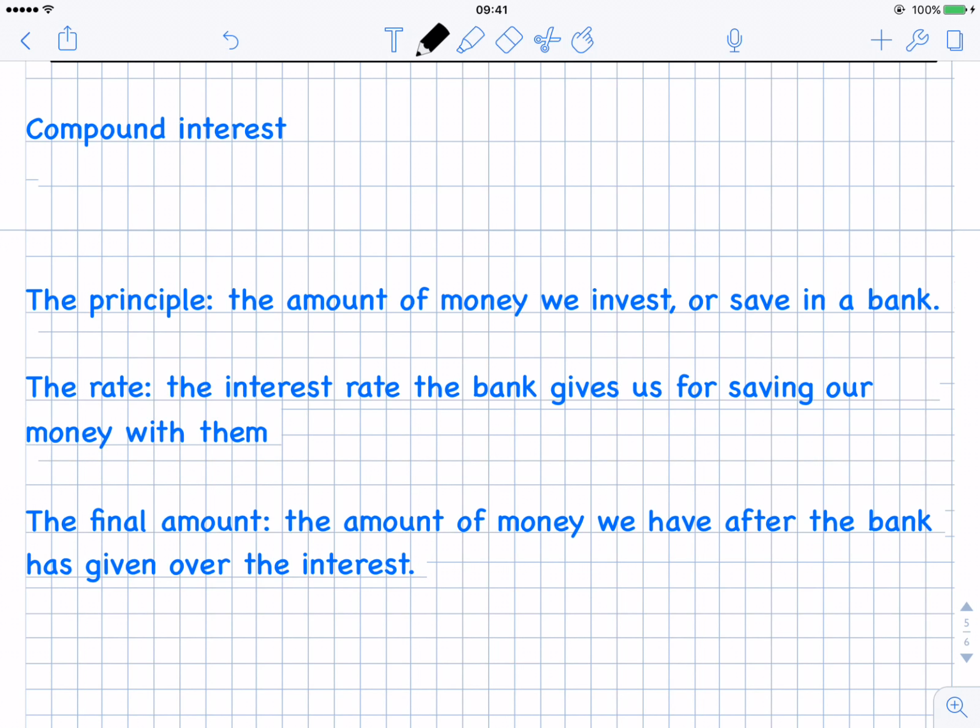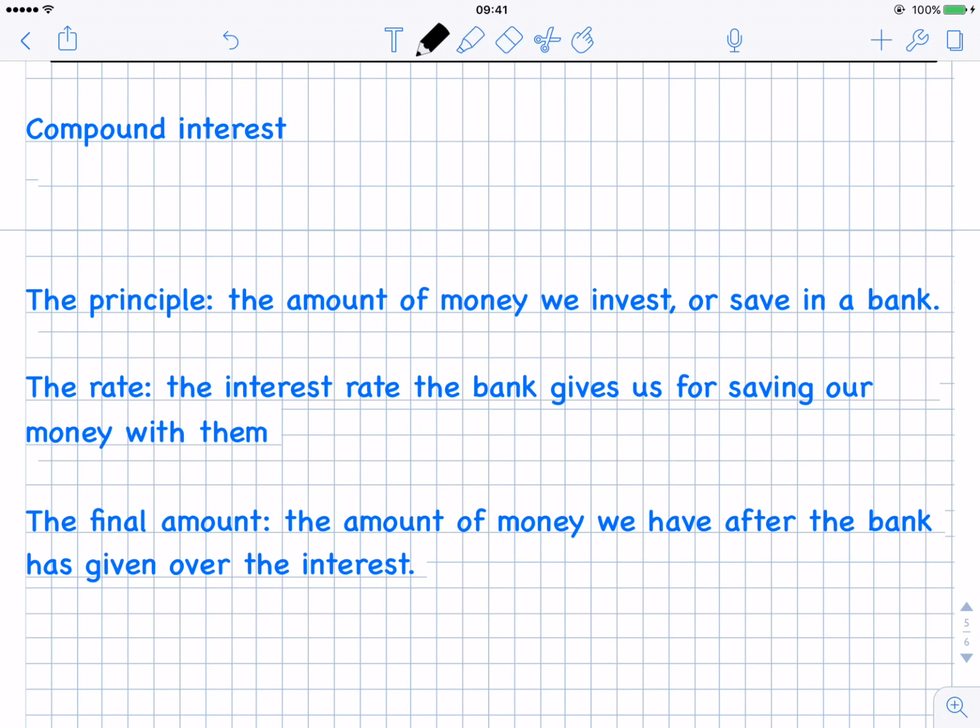So for example, if I walk into the bank with my €100 on the 1st of January and the bank gives me 5% interest, that means at the end of the year the bank is going to give me 5% of what I put in. So instead of me having that €100, they're going to give me 5% of €100, which is €5, and I'll now have €105 at the end of the year.